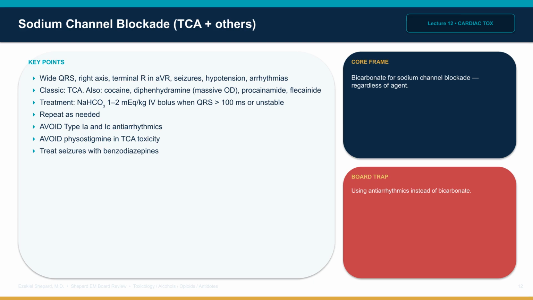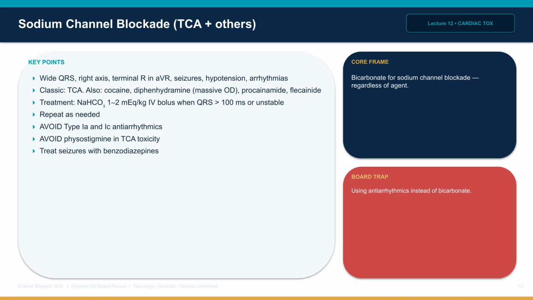Sodium channel blockade produces wide QRS, right axis deviation, terminal R wave in lead AVR, seizures, hypotension, and arrhythmias. The ITE buzzword is a terminal R wave greater than 3 millimeters in AVR. That single finding predicts seizures and arrhythmia better than QRS width alone. Tricyclic antidepressants are the classic cause.